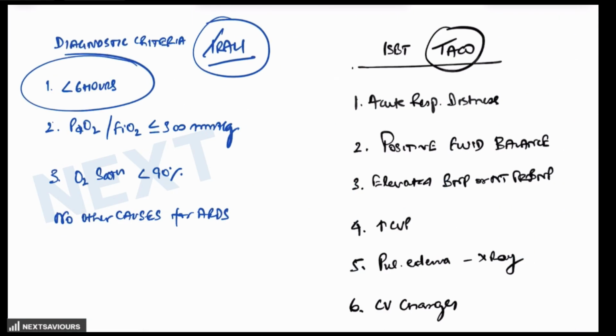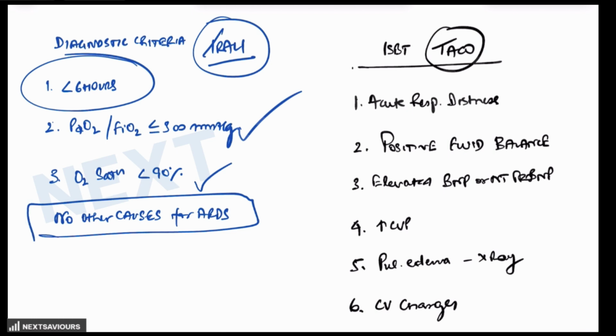Other than this, there will be a partial pressure of oxygen to FiO2 ratio of less than 300 millimeters of Hg and an oxygen saturation of less than 90, and there is no other identifiable cause for the respiratory distress syndrome. So this is the diagnostic criteria for TRALI.